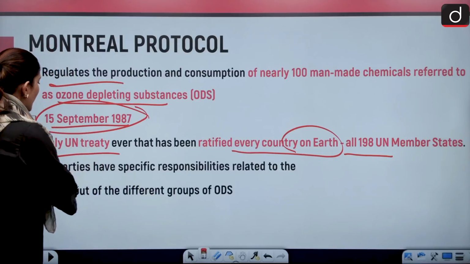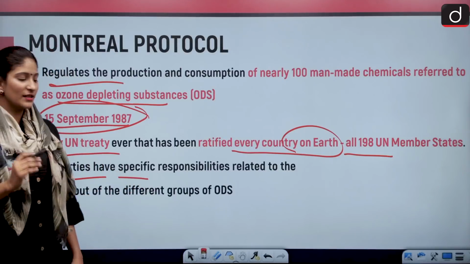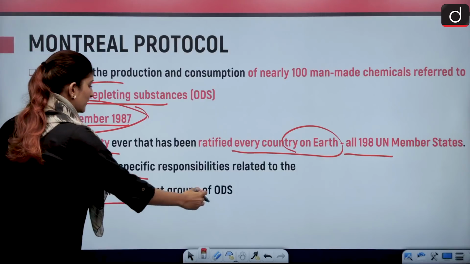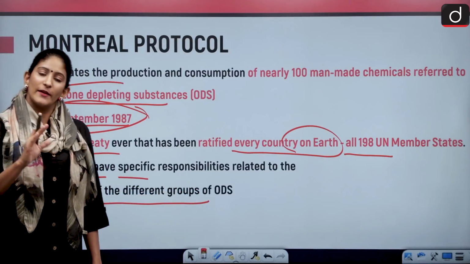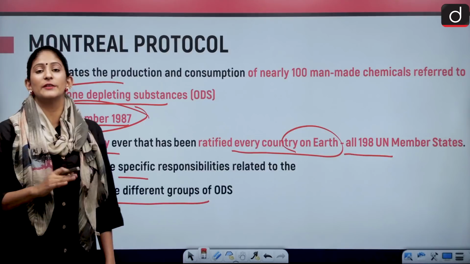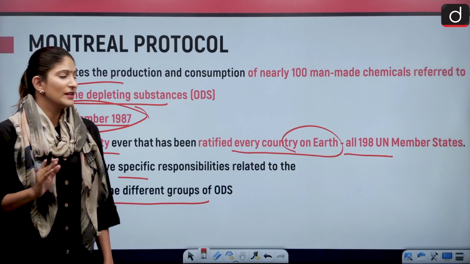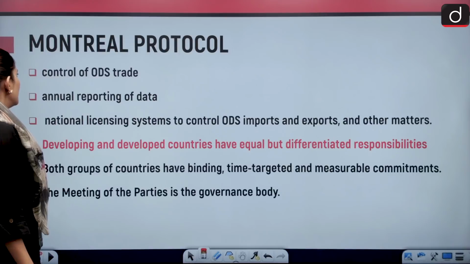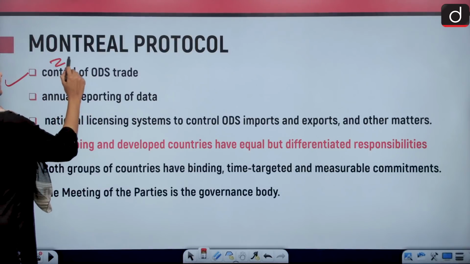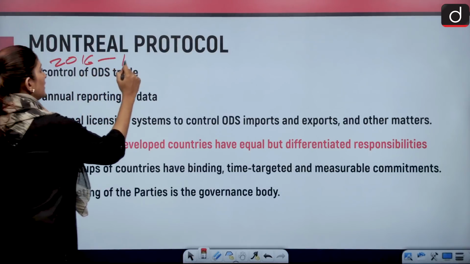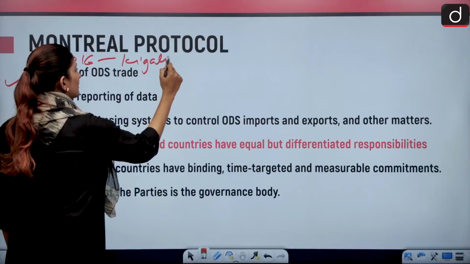And all parties have specific responsibilities related to the phasing out of the different groups of ODS. They have common but differentiated responsibility. And then in the year 2016, the Kigali Amendment came into being. We will discuss that as well.